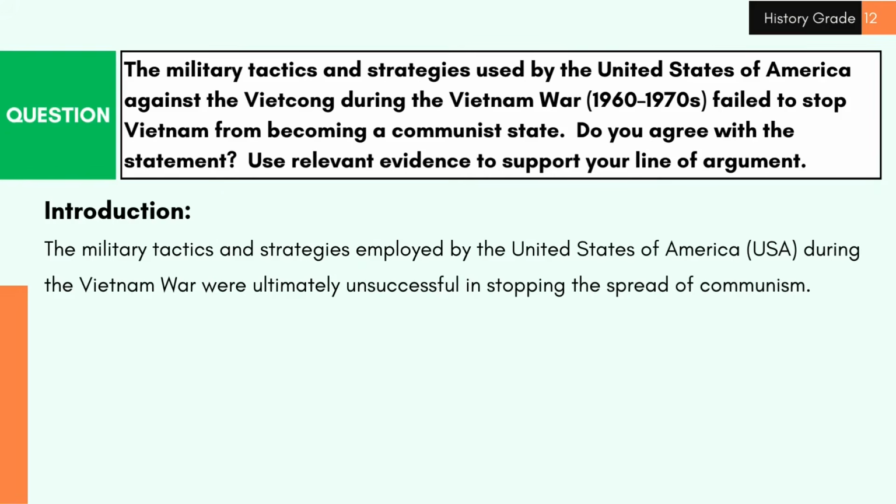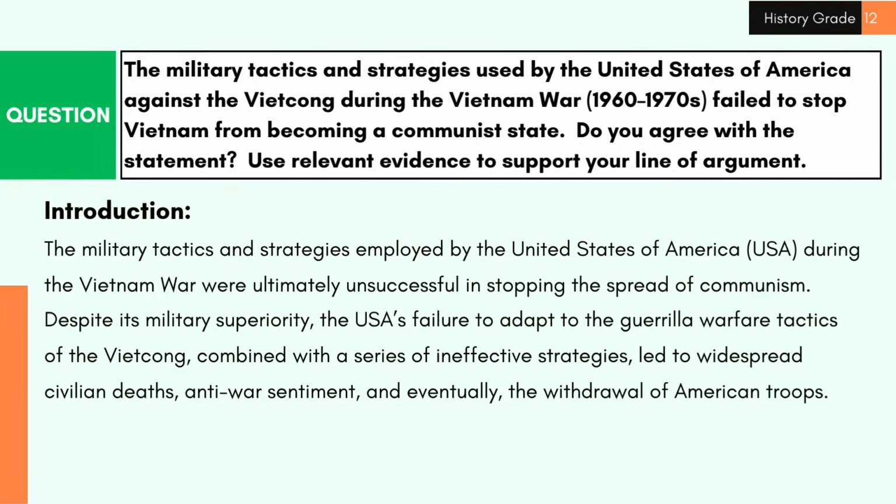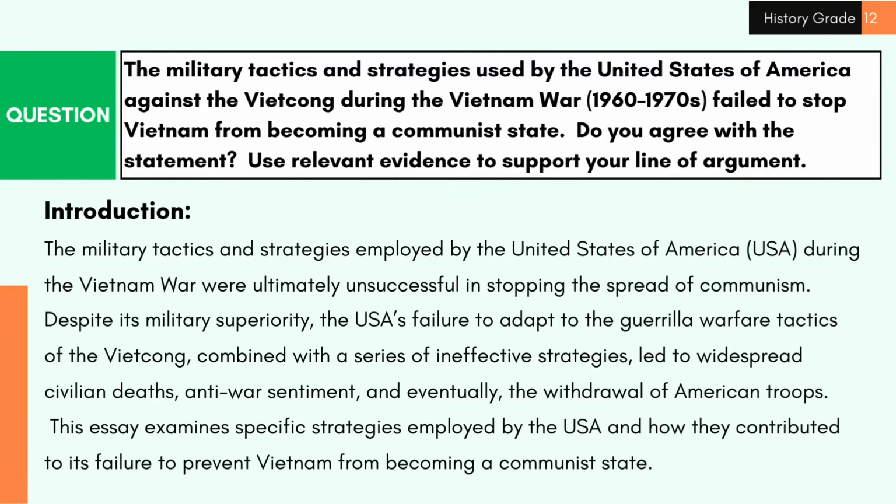Introduction. The military tactics and strategies employed by the United States of America, or USA, during the Vietnam War were ultimately unsuccessful in stopping the spread of communism. Despite its military superiority, the USA's failure to adapt to the guerrilla warfare tactics of the Vietcong, combined with a series of ineffective strategies, led to widespread civilian deaths, anti-war sentiment, and eventually, the withdrawal of U.S. troops. This essay examines specific strategies employed by the USA and how they contributed to its failure to prevent Vietnam from becoming a communist state.